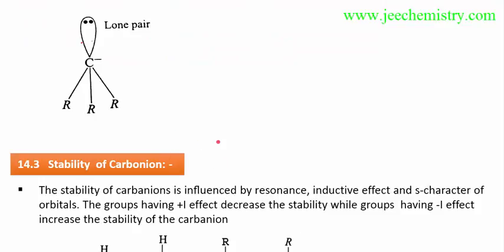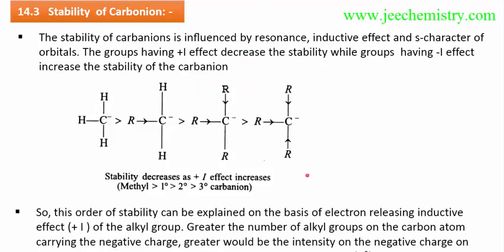The structure is clear. Now the stability of carbanions. A carbanion is electron rich. That's why any group which tends to push electrons will destabilize the carbanion. As the carbanion is already electron rich, if any group pushes more and more electrons toward it, it will destabilize the carbanion.